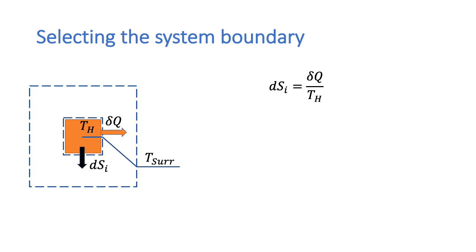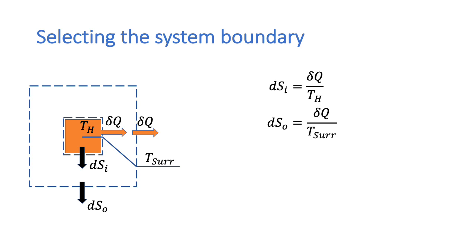Suppose we choose instead to put the system boundary at T surroundings, because we know the temperature over there also. We have the same heat transfer, delta Q, across this boundary as well. So the entropy crossing this system boundary, dSO, will be given by dSO equal to delta Q divided by T surroundings.